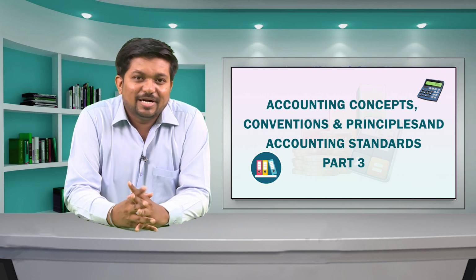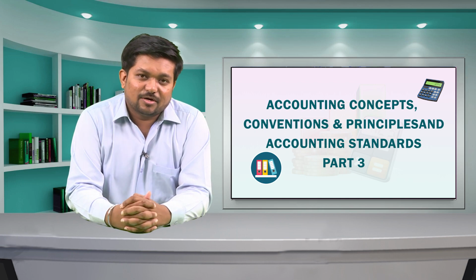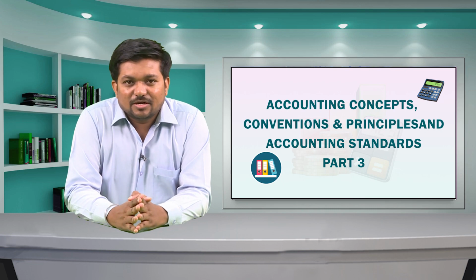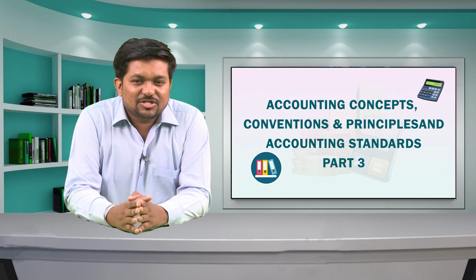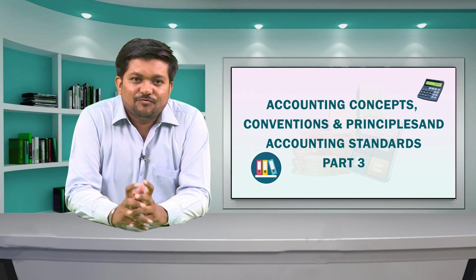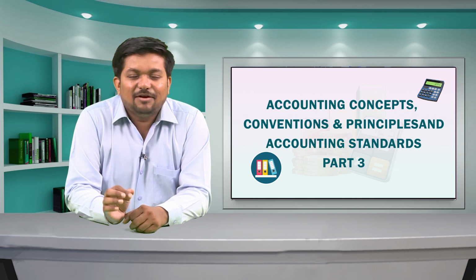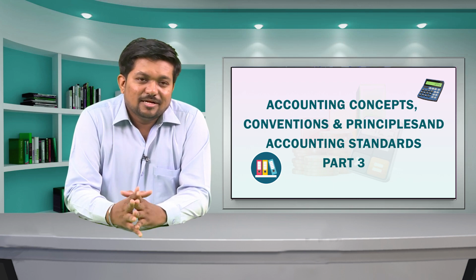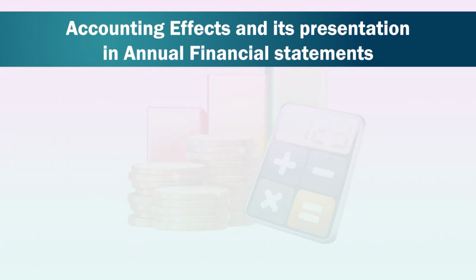The term materiality is a subjective term. It is on the judgment, common sense and discretion of the accountant which item is material and which is not. Now we will see the accounting effects and its presentation in annual financial statements.